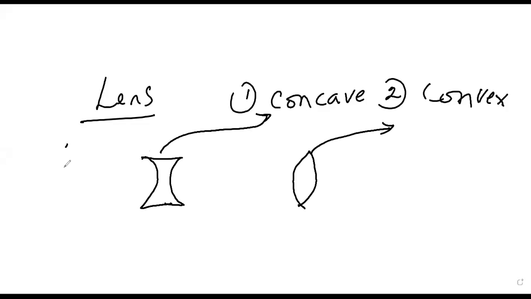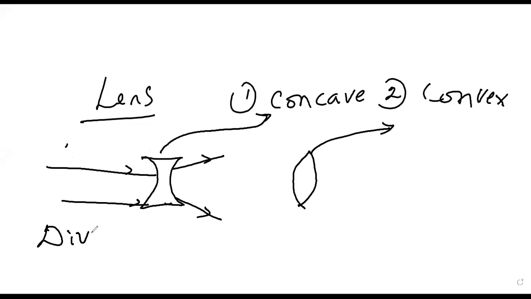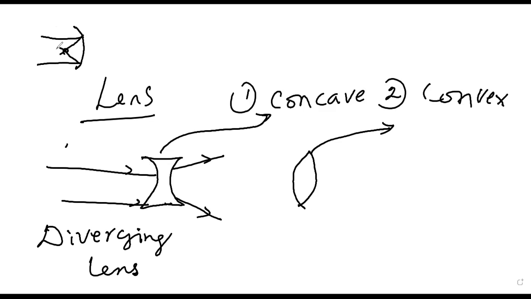Okay, now look at the surface of this. So if you send in parallel light like this, what happens? It will diverge like this. So that's why a concave lens is called a diverging lens. Remember, in the case of a concave mirror, it is actually converging. So it's a converging mirror, but the lens is diverging.